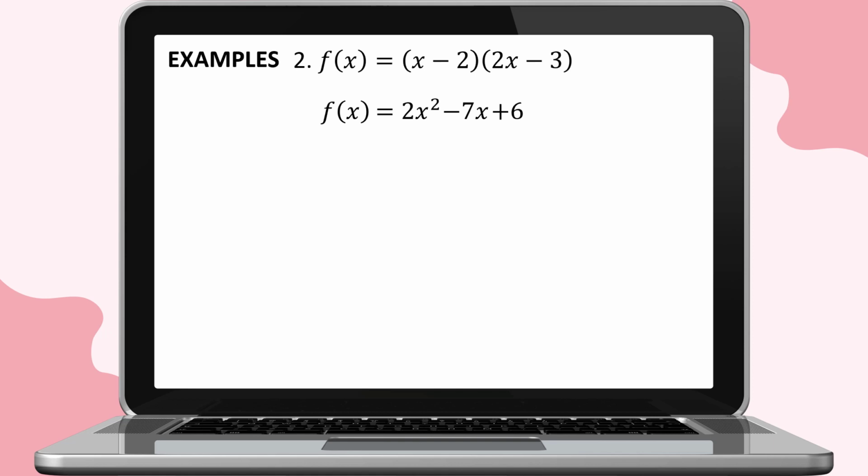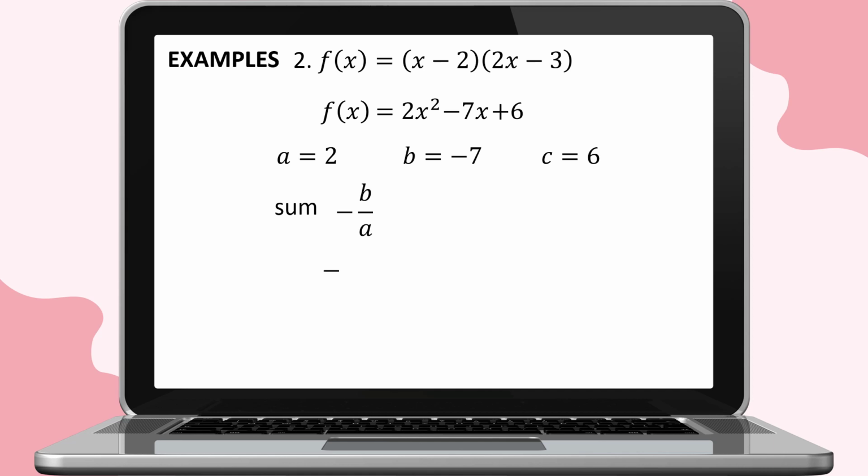The value of a is equal to positive 2. The value of b is equal to negative 7. And the value of c is equal to positive 6. For the sum, we'll have the negative of the quotient of b and a.